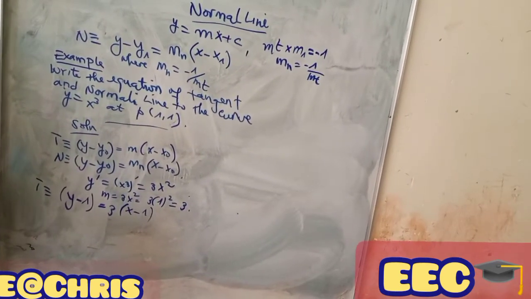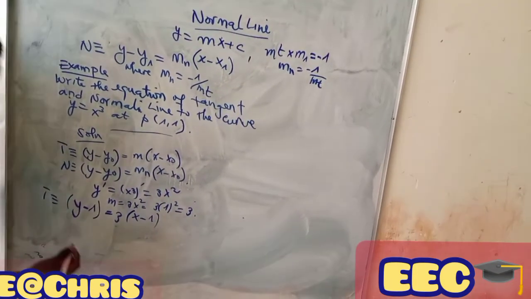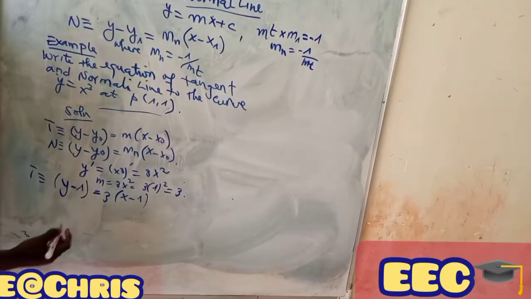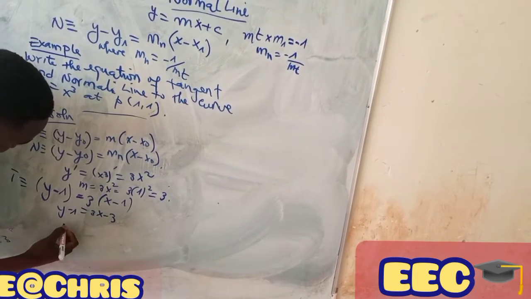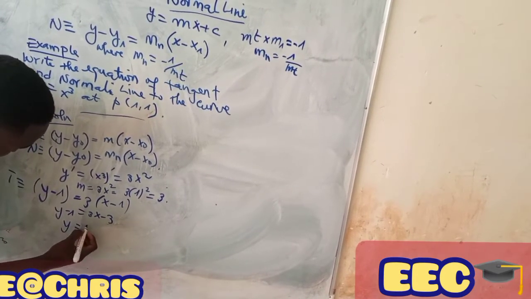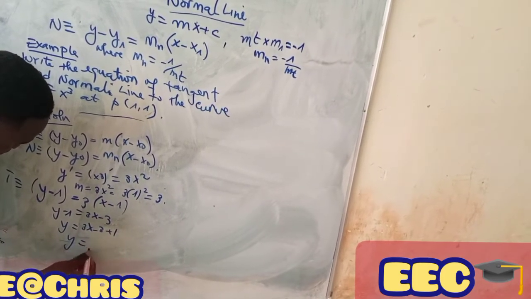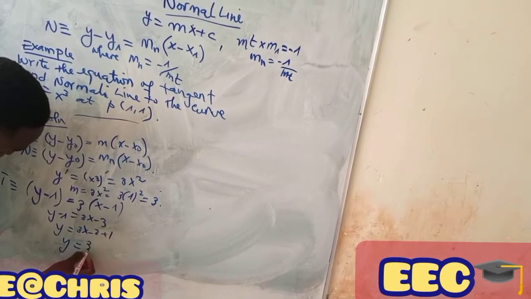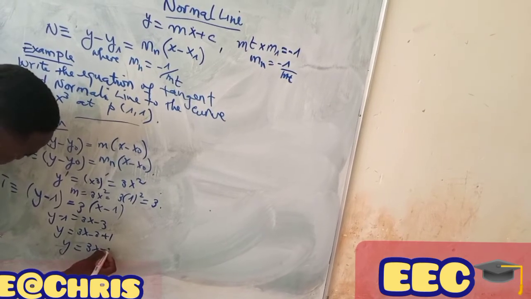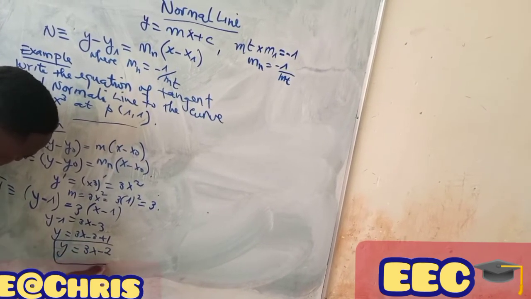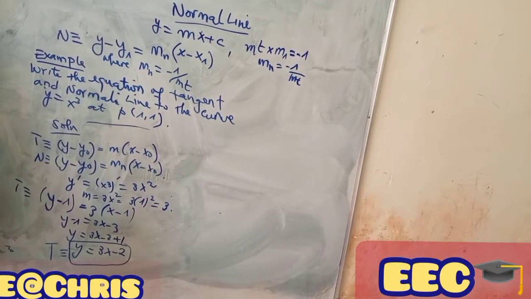And for the normal line, you have to know that this is the same as writing y minus 1, which is equal to 3x then minus 3. Then y will be equal to 3x minus 3 then plus 1. Then y will be equal to 3x then minus 2. This is our tangent.